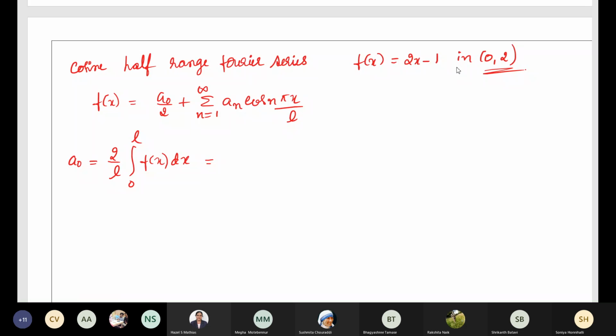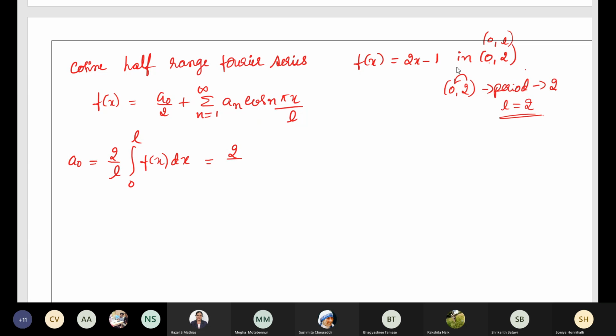2. See, this is a half range question, correct? Interval is what? 0, 2. What is the period of this interval? It is 2. Upper limit minus lower limit, 2 minus 0, which is equal to 2. This is half range. Compare this with 0, L. That's why the L value will be equal to 2.